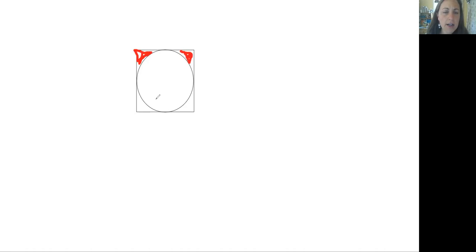So let's look at the first one. For the first one, we have a circle inside a square. And we're just going to tighten these up a little bit. Okay, so what they want us to find the area of is this space in here. So here and here and here and here. This is what we're finding the area of.